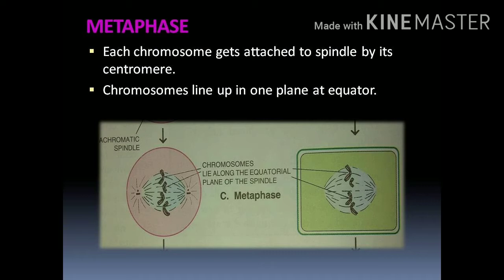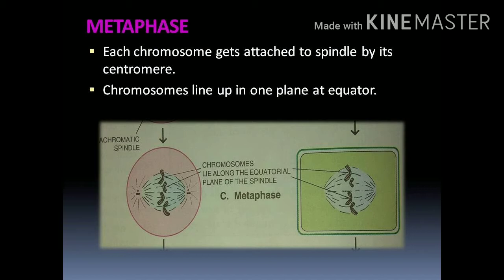Chromosomes are the shortest and thickest in metaphase. Here chromosomes become very short and thick in the metaphase stage. The main feature of metaphase is that all the chromosomes move to the equator and lie in the equator plane. In the diagram, you can observe the chromosomes lying in the equator plane.